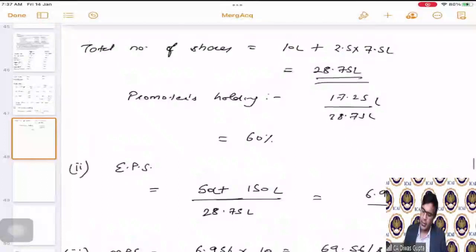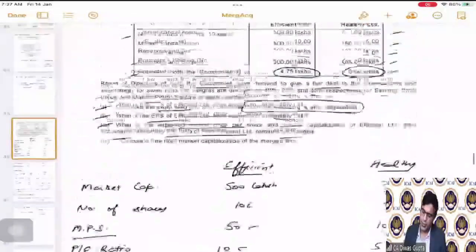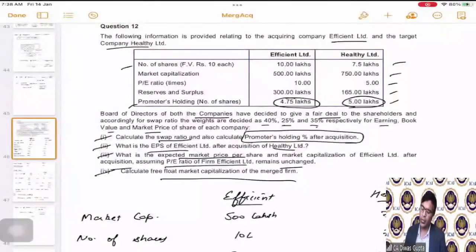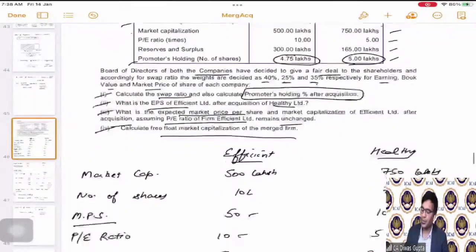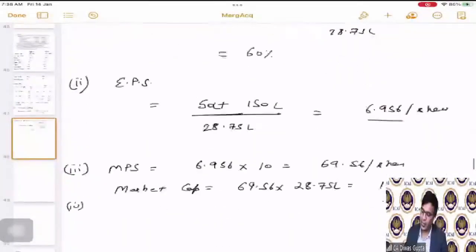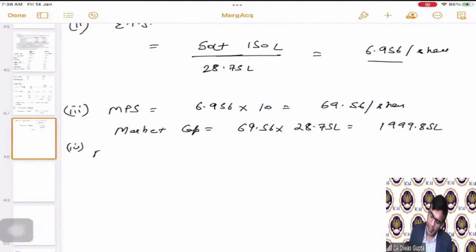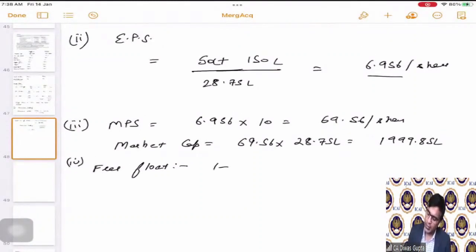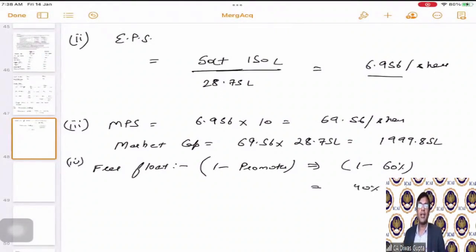Okay. Now, the last part of the question. Calculate the free float market cap of the merged firm. Students, please note, we have already covered the formula of free float market cap. So for the new company, free float percentage is how much? 1 minus promoters percentage, correct? Which is actually equal to 1 minus 60%, which we can say it is 40%. So the free float percentage of holding is 40%.